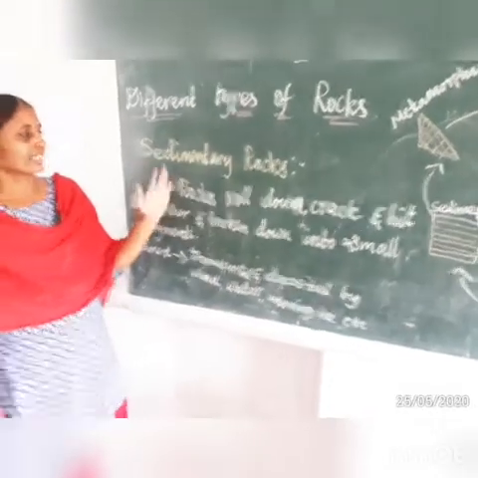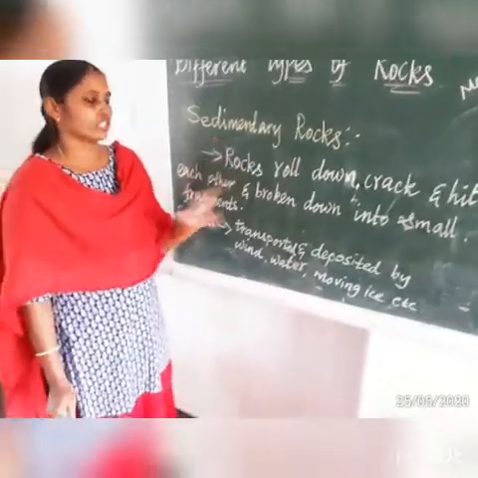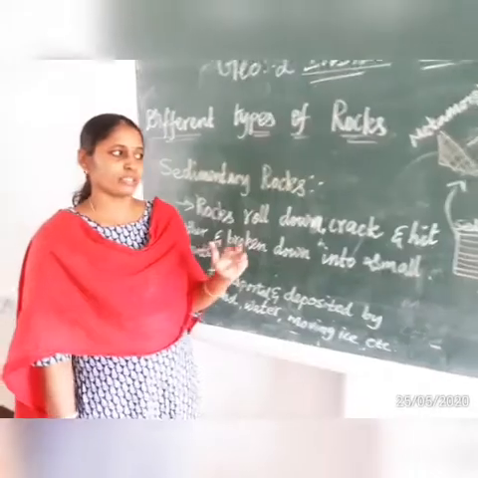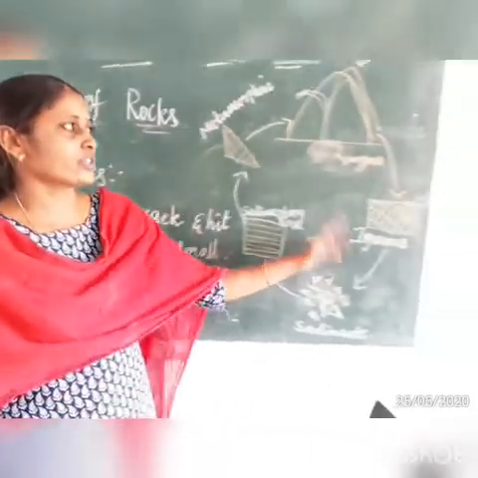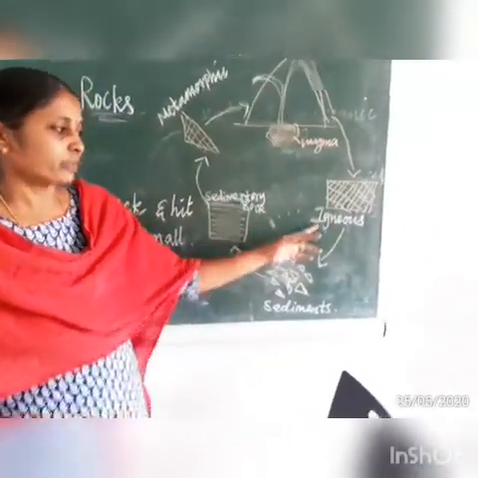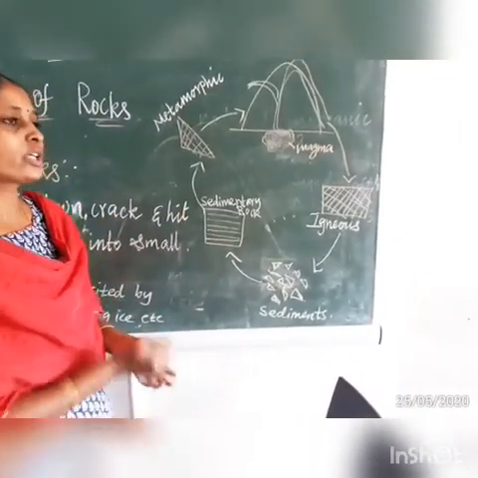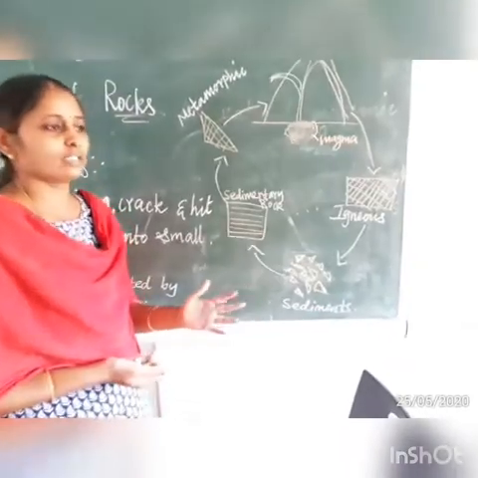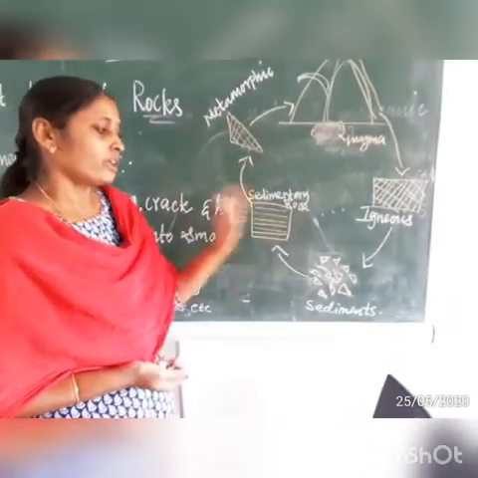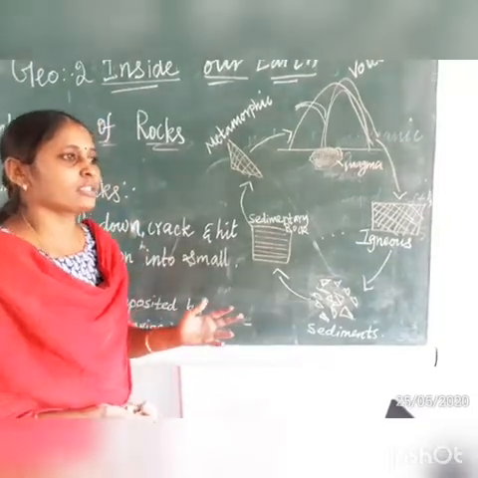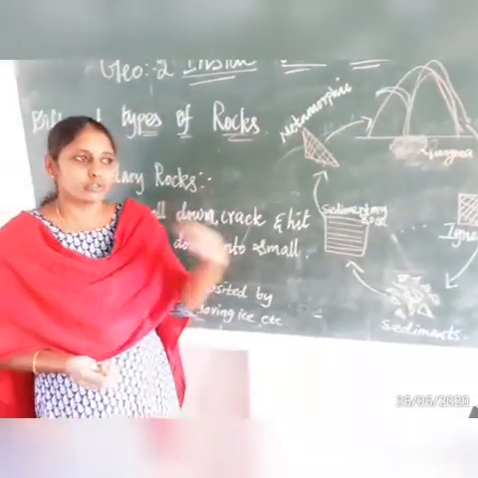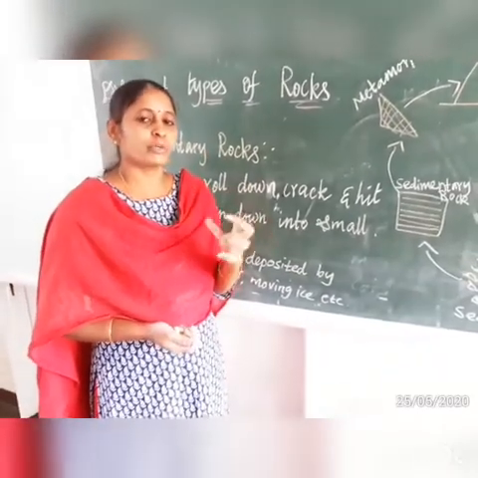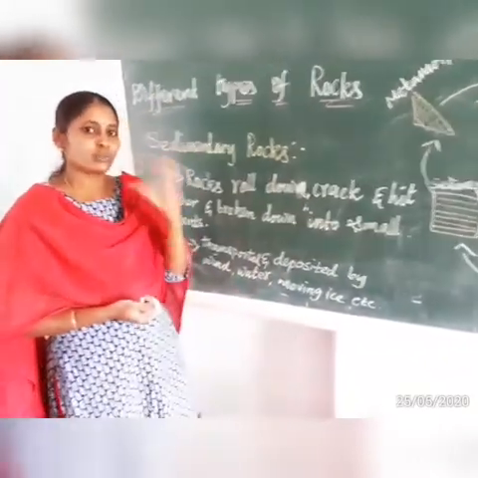Now the second type of rock is sedimentary rocks. How are sedimentary rocks formed? Already we discussed the formation of igneous rocks. Those igneous rocks will break down for various reasons, like weathering. What do we mean by weathering? Due to air and flowing water, the rocks will break down into small fragments or small pieces.